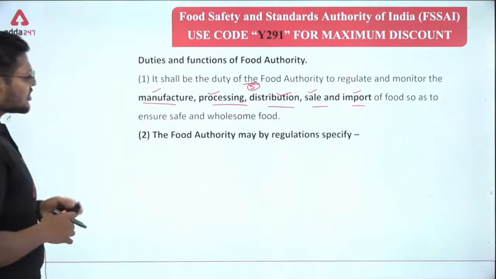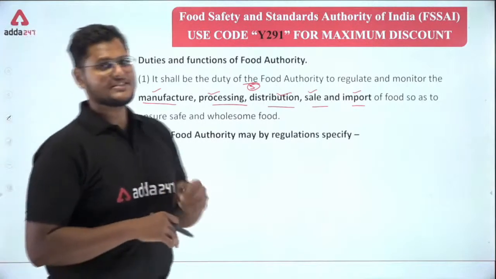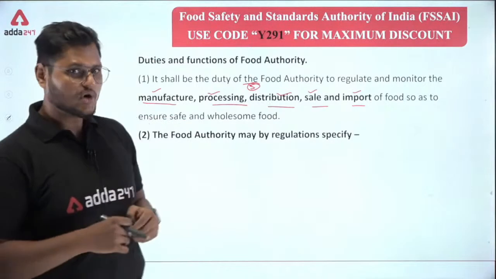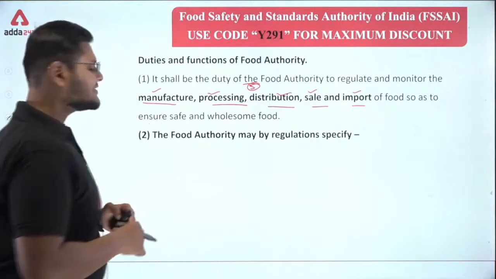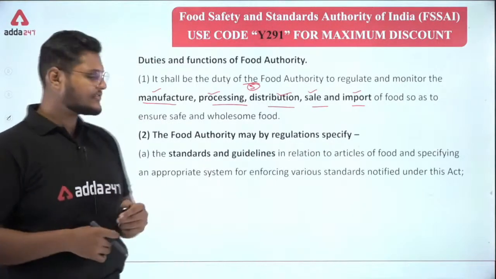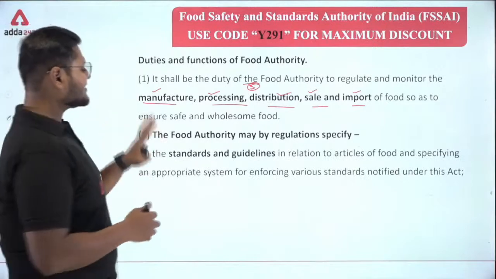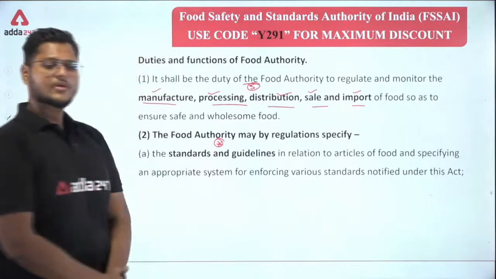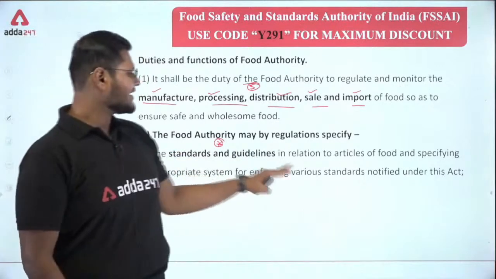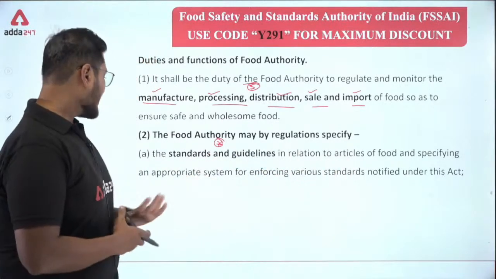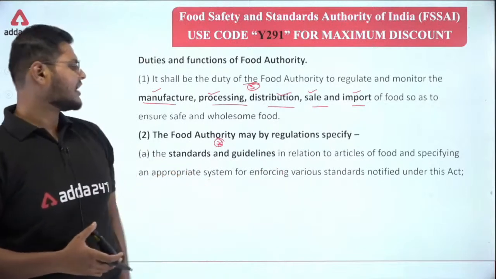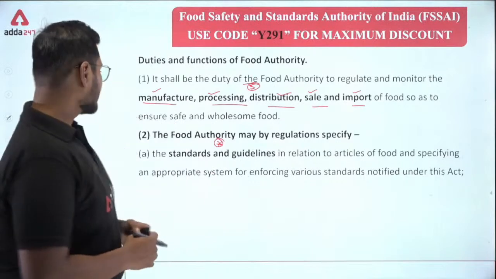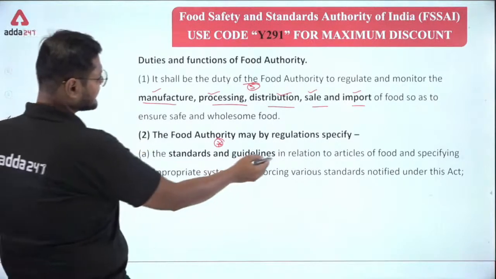Next, the food authority may by regulation specify, that means the food authority can specify some things according to the rules and regulations. Let's take a look at what can be specified. First one is the standards and guidelines in relation to articles of food, and specifying an appropriate system for enforcing various standards notified under this act.